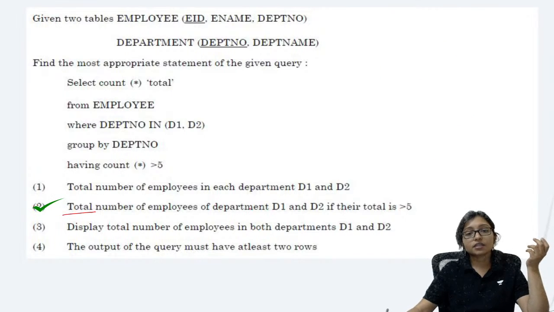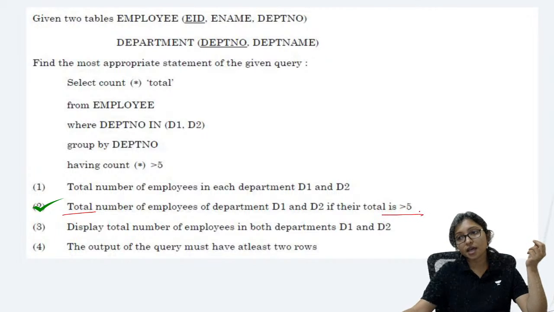Yes, the answer will be, the total number is this one, and this is the answer.